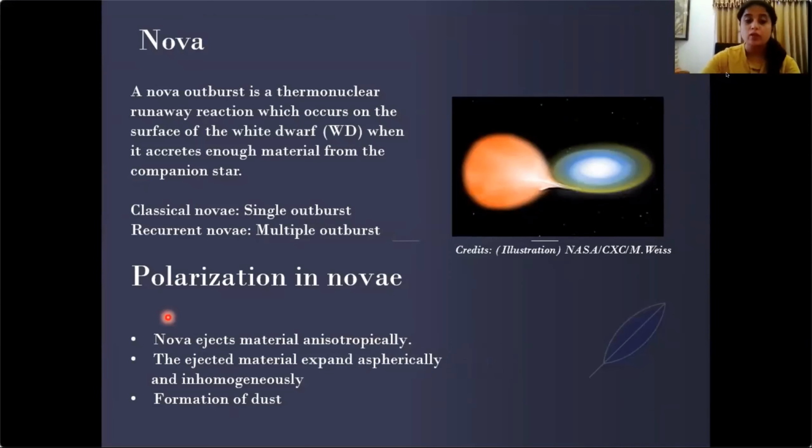Why do we expect polarization in novae? One, the nova ejects material anisotropically. The ejecta could be aspheric. There may be aspheric shells around the nova, and it may be inhomogeneous. And also, from the infrared observations, there may be formation of dust, which could also give rise to polarization.